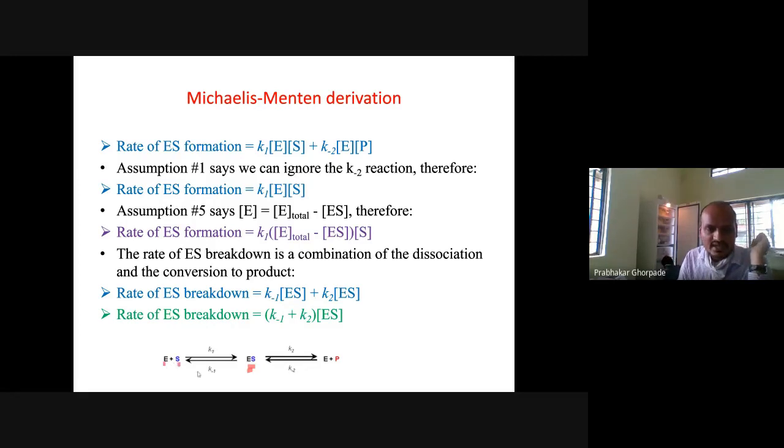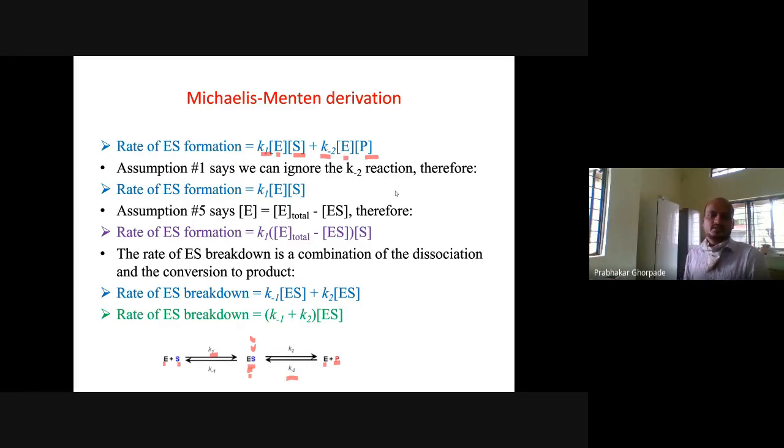Enzyme and substrate can combine, and it will give the enzyme substrate complex. So enzyme and substrate are combining with the rate constant K1. This one is K1. So this is one way. The other way is that enzyme and product can recombine with each other with the rate constant K minus 2, and it will give enzyme substrate again. So that is enzyme and product recombining with the rate constant K minus 2, forming enzyme substrate. Okay, so that was enzyme substrate formation.